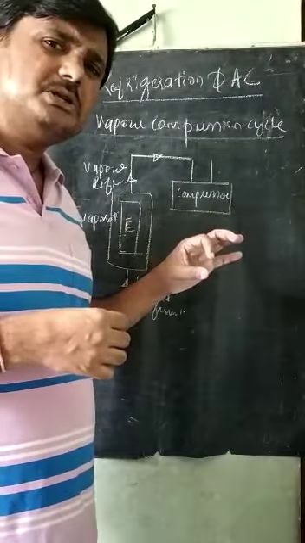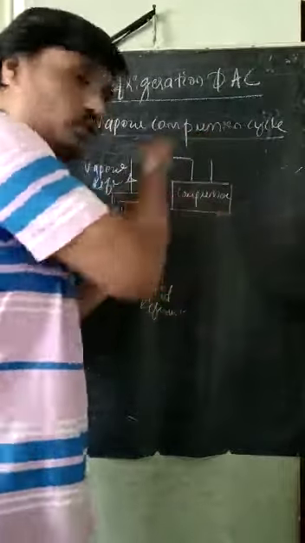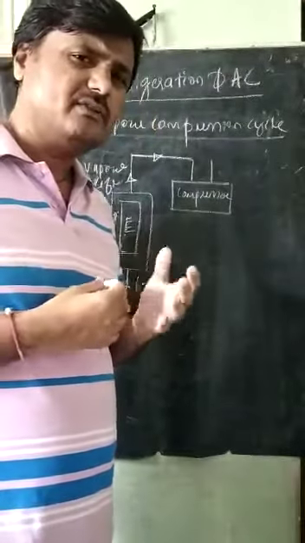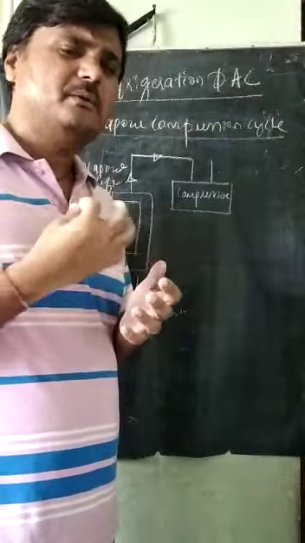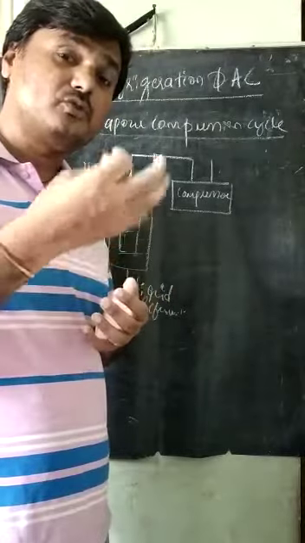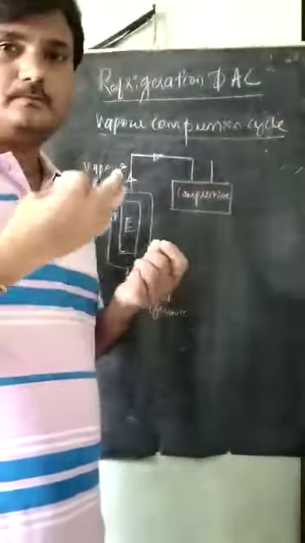Why increase the pressure? Because to move this vapor or liquid in a circuit, it needs a pressure. That fluid refrigerant needs a high pressure. Always the fluid will move from the higher pressure zone to the lower pressure zone. We have to increase its pressure to move it in a circuit.